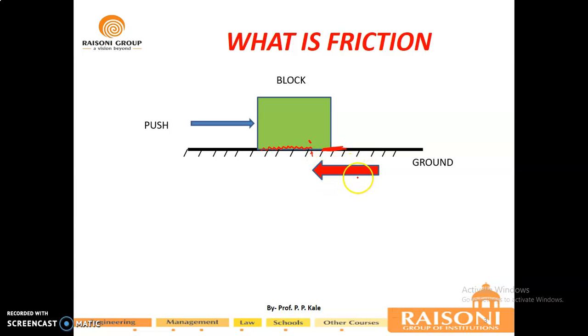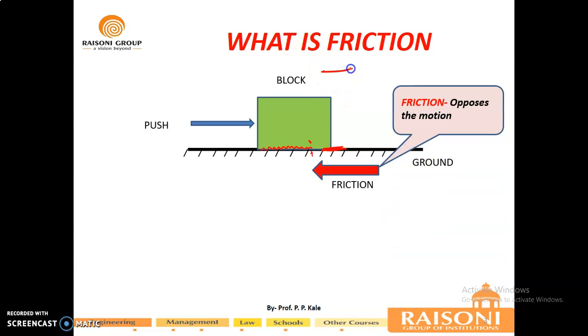Therefore the frictional force will develop, and that frictional force will always act opposite to the motion of the body. This is the motion direction. From this you will get the first idea about friction, that it opposes the motion. So frictional force always opposes the motion.